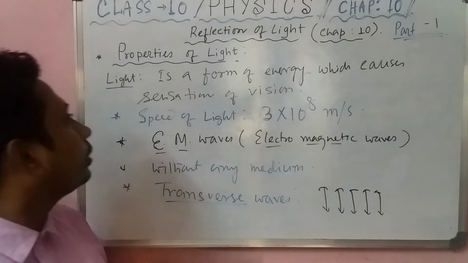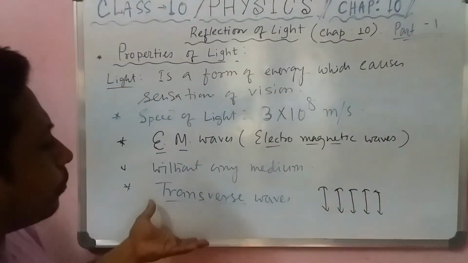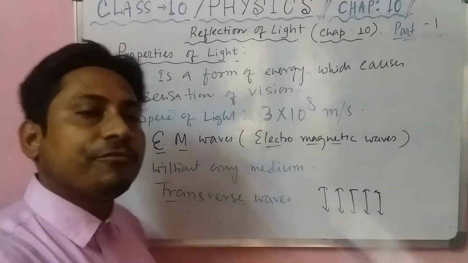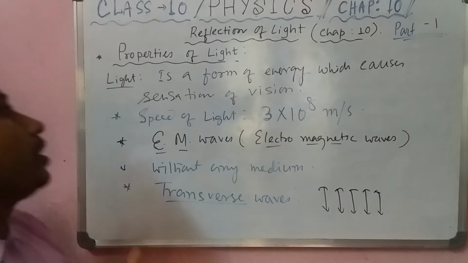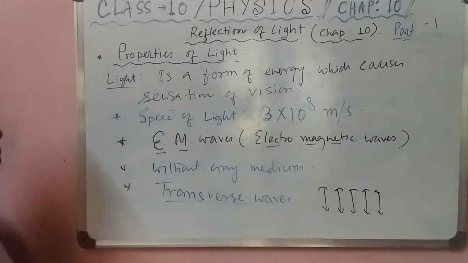Any point I am missing out? That is, it can follow the laws of reflection and refraction. These are the common points. Another point you can write: light can follow reflection and refraction. These are the common properties of light. Got it? So these are the properties of light.